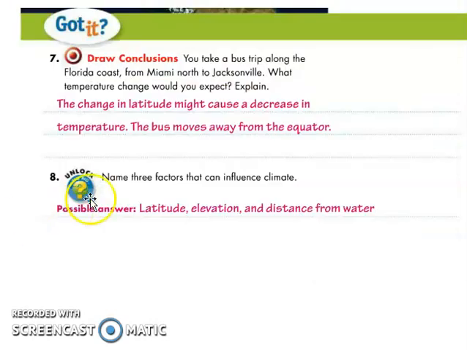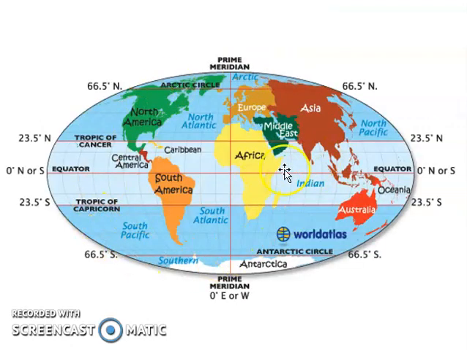Let's go here to the last page. You take a bus trip along the Florida coast from Miami to North Jacksonville. What temperature change would you expect? Explain. The change in latitude might cause a decrease in temperature. The bus moves away from the equator. So if you try to look at that one, we have here the map, North America and South America. Where is Miami? Miami is here near the equator, while Jacksonville is across the equator.